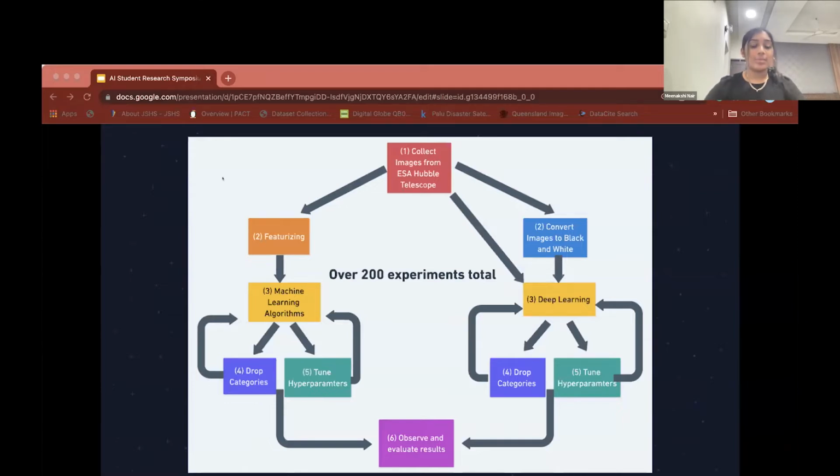Another possible experiment that I ran was featurization. Featurization enables us to use machine learning algorithms. The fourth step was to drop categories. This was not initially planned, but I'll be talking more about this later. The fifth step was to tune the hyperparameters, and the last step was to observe and evaluate the results.